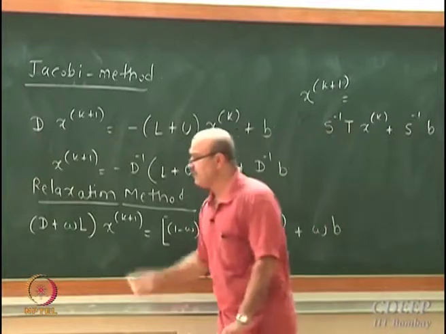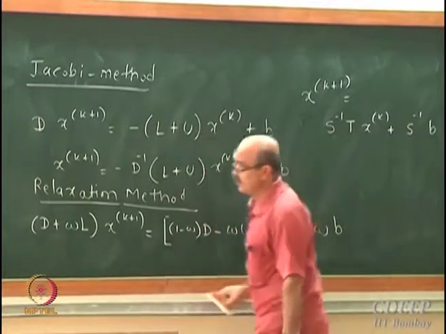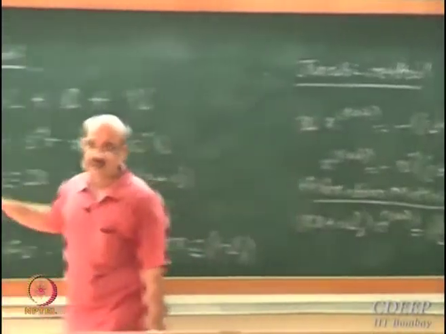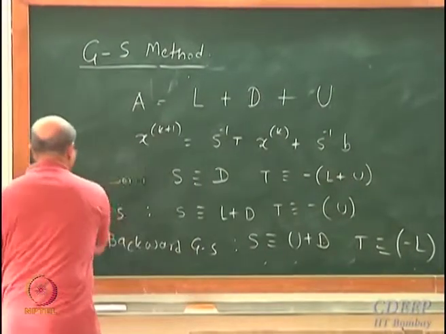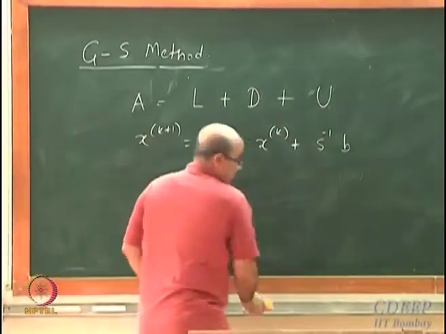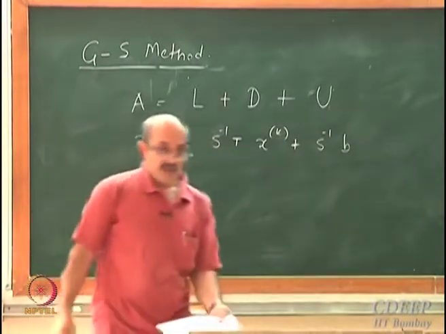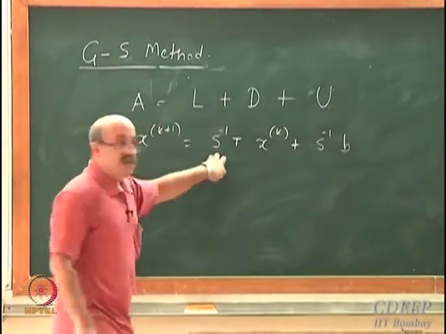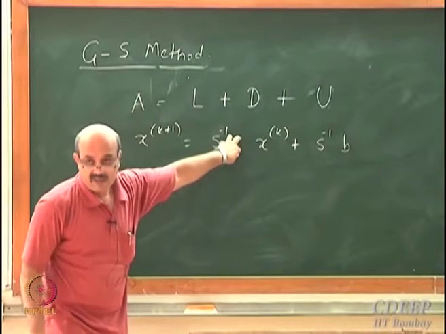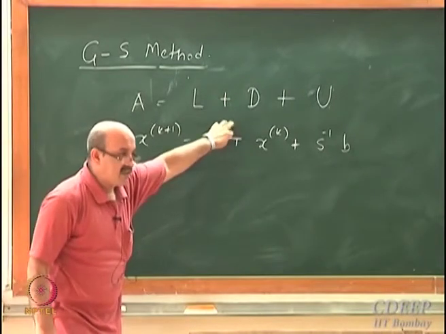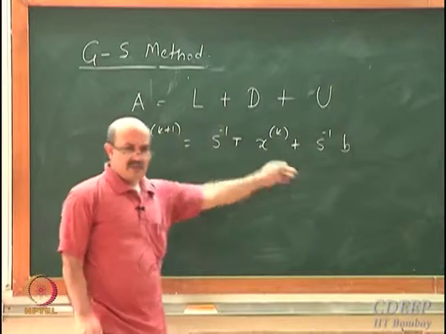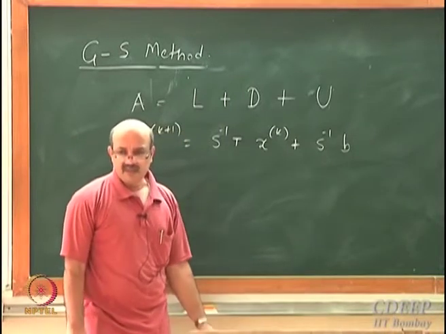The fundamental equation is this. So basically what I need to do is analyze the behavior of this equation. How does this equation behave? What is this equation? Have you seen these kinds of equations?